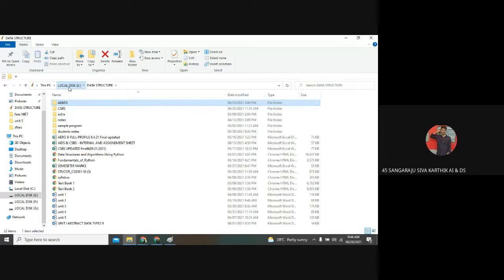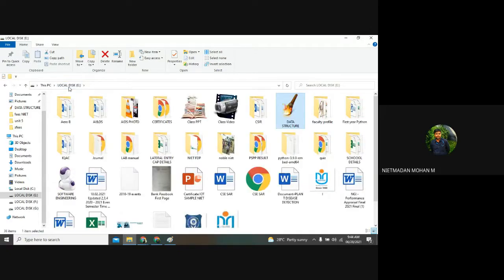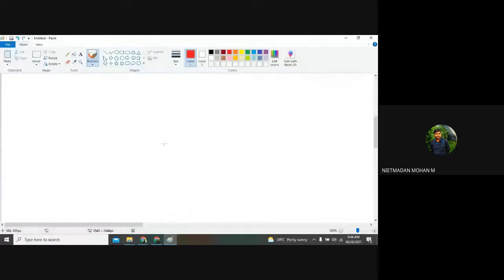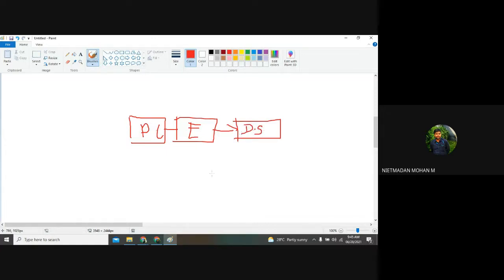Yes, sir. Then it is a directed graph. So that means we want to find one, what do we want to say? No, I am telling that suppose I am visiting this PC, my PC, and after that I am going to the E colon, and after that I am going to the data structure folder. In this E colon, I am going to the data structure folder. So this is an unweighted graph. So just imagine this is an unweighted graph.